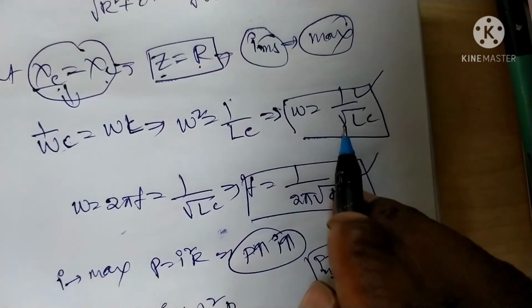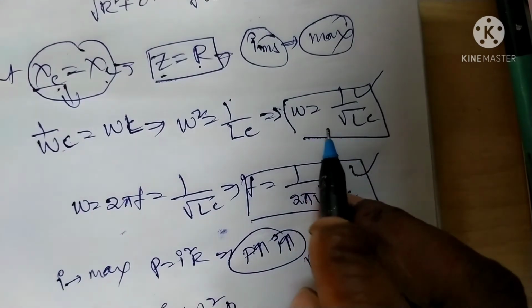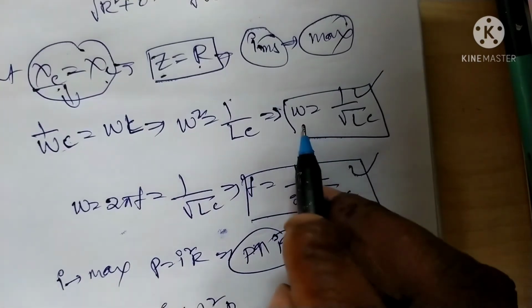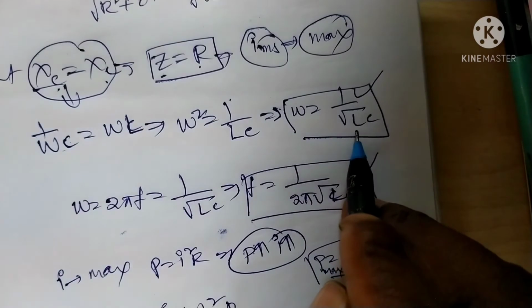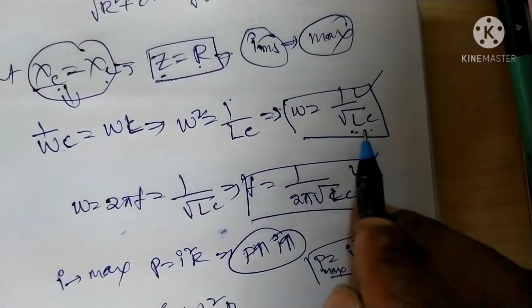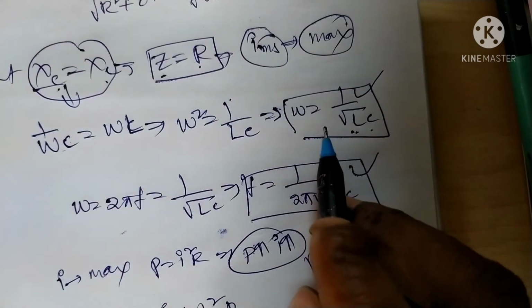Suppose a circuit has L and C, then we get a resonance frequency in the circuit.